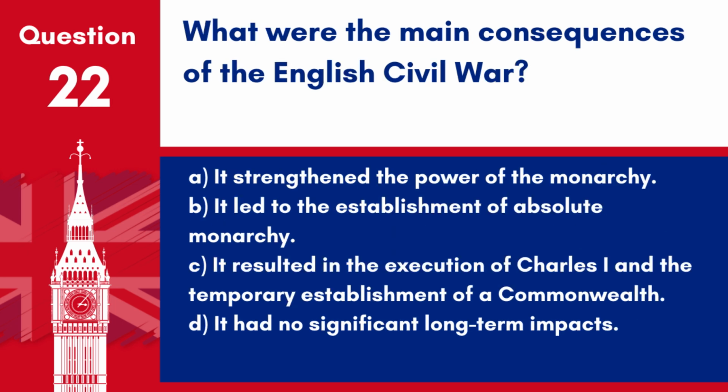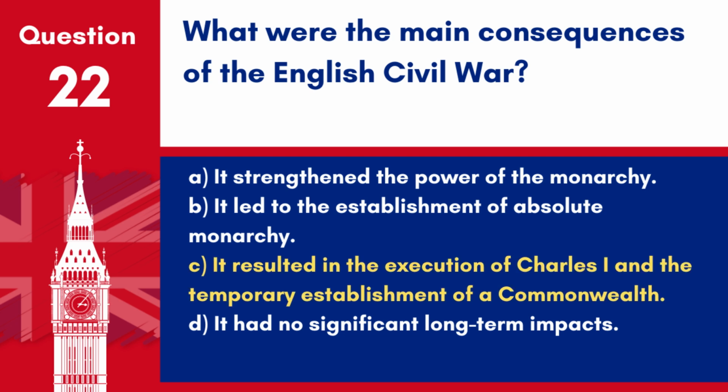Question 22. What were the main consequences of the English Civil War? A. It strengthened the power of the monarchy. B. It led to the establishment of absolute monarchy. C. It resulted in the execution of Charles I and the temporary establishment of a Commonwealth. D. It had no significant long-term impacts.